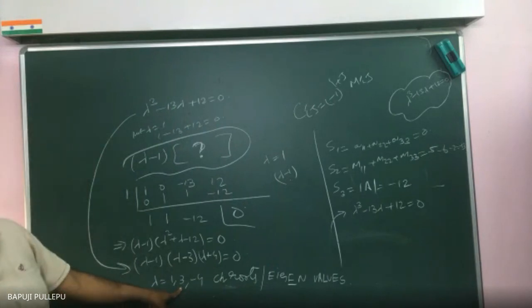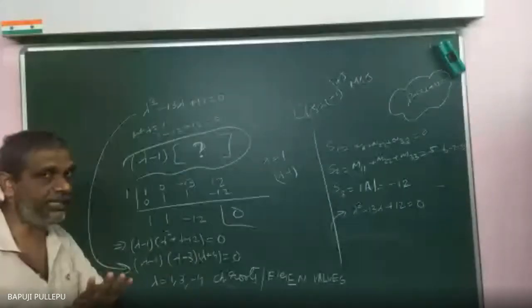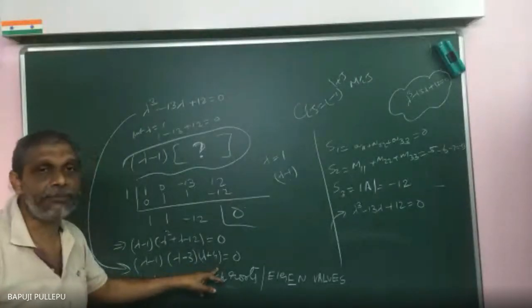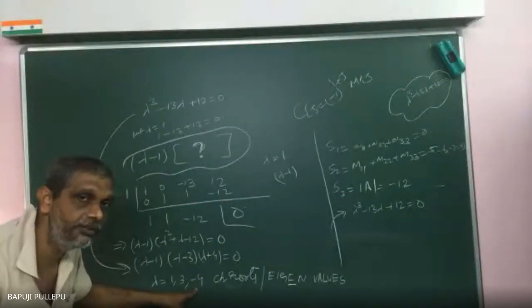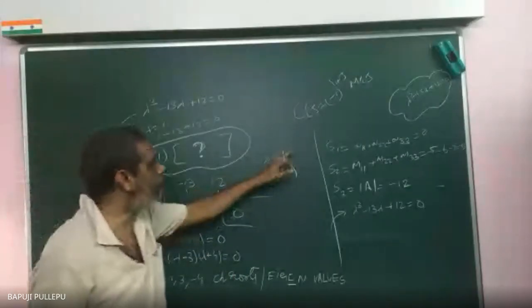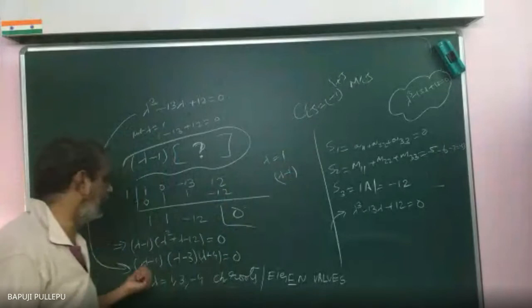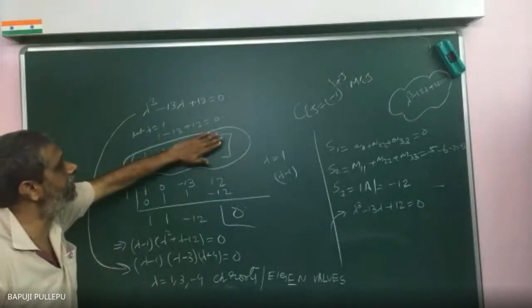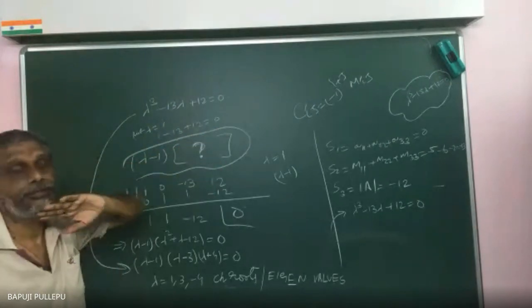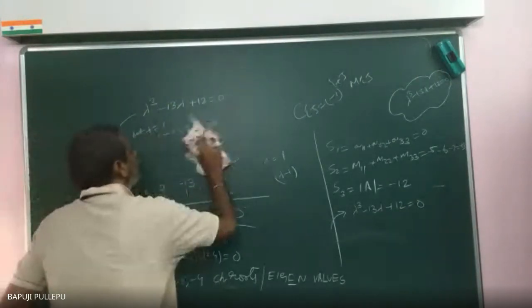Sir, correct or not? Yes, sir. I will get lambda -3, lambda plus 4. Now what is the lambda value? Lambda is 3. Lambda plus 4 means lambda is equal to what? Minus 4. The same way, lambda is equal to 1 means lambda -1. You forget about this.